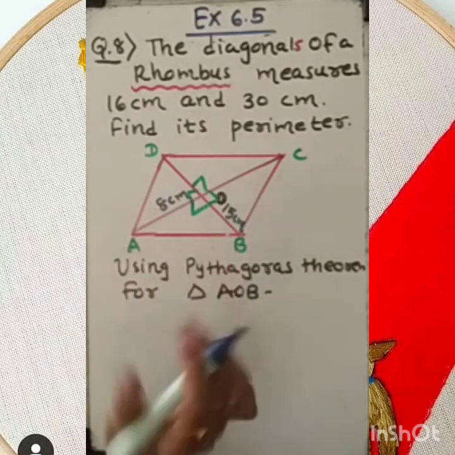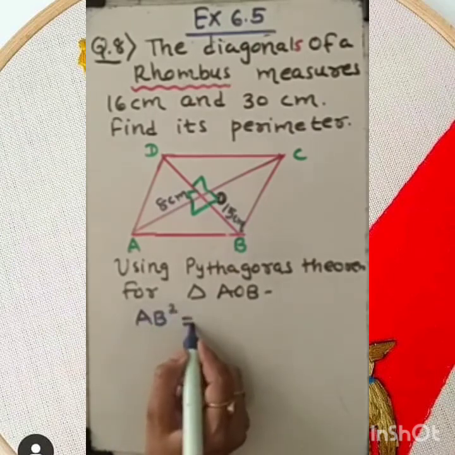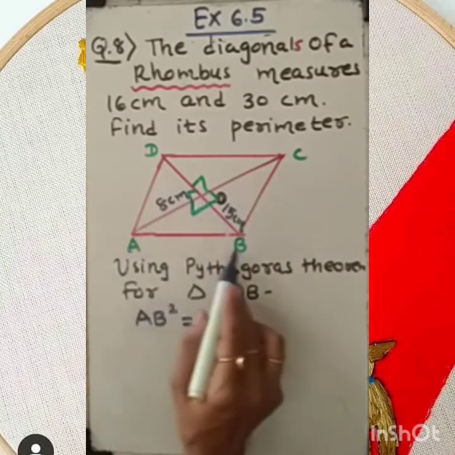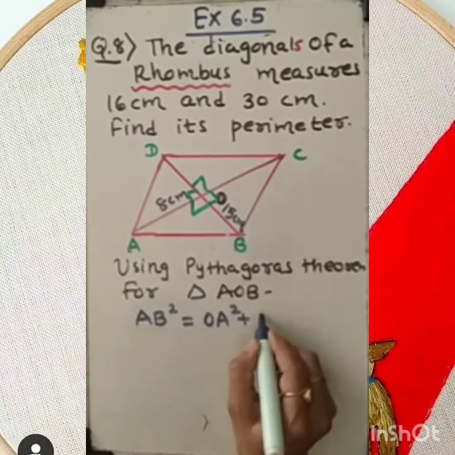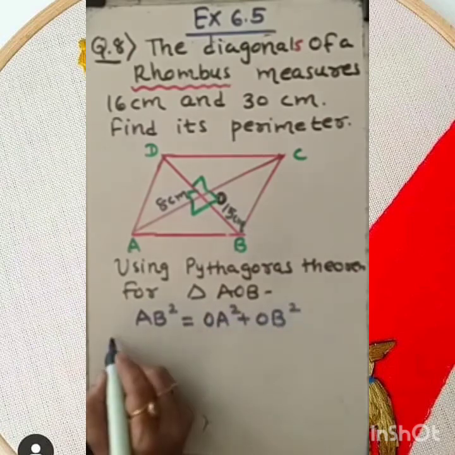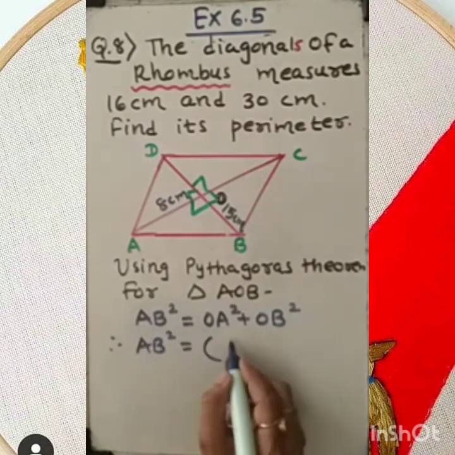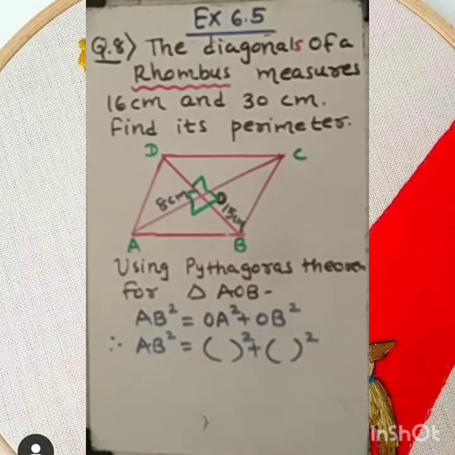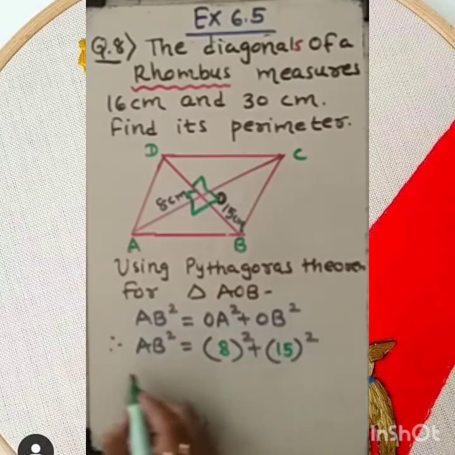So AB square equals OA square plus OB square. Here AB square we do not know, but the values of OA and OB are with us. OA is 8 centimeter, and OB is 15 centimeter.